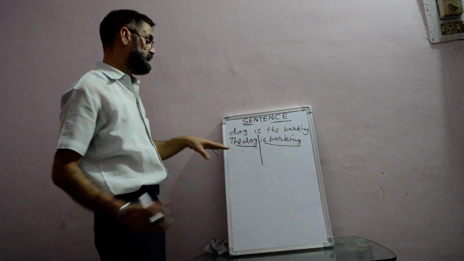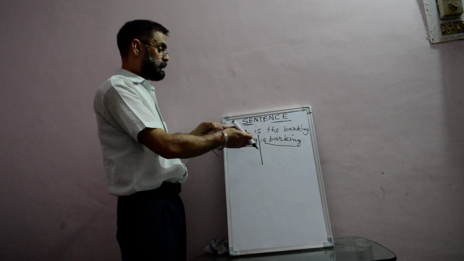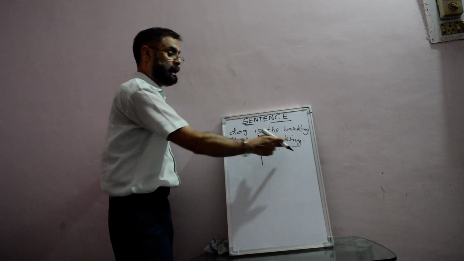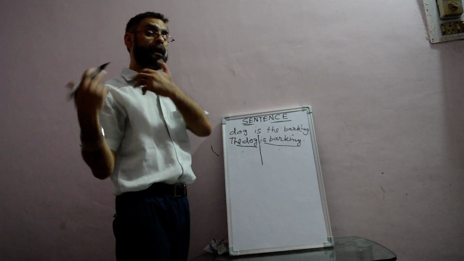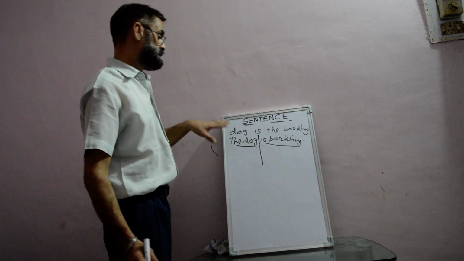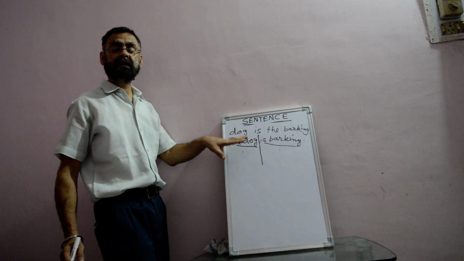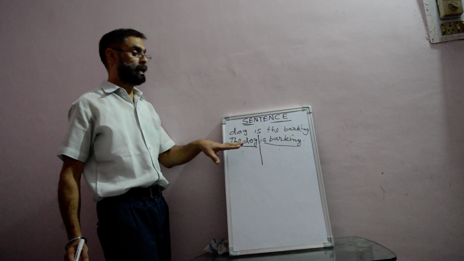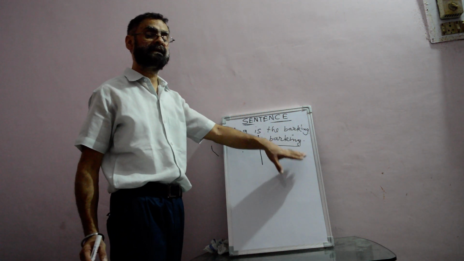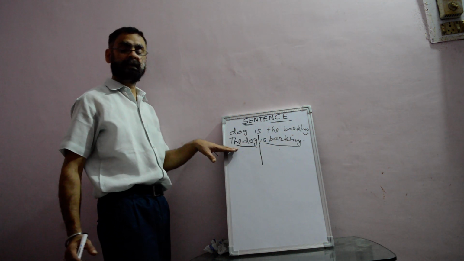Like in this sentence we are talking about the dog, so the subject is dog, and what we are saying about the dog is that the dog is barking. And in the predicate there is a verb and an object. An object can be there, or it may not be there, but the verb is important, the verb has to be there, right? So the subject is that part of the sentence which tells us about whom we are talking, and the predicate is that part of the sentence which tells us about the subject, that means what we are saying about the subject.